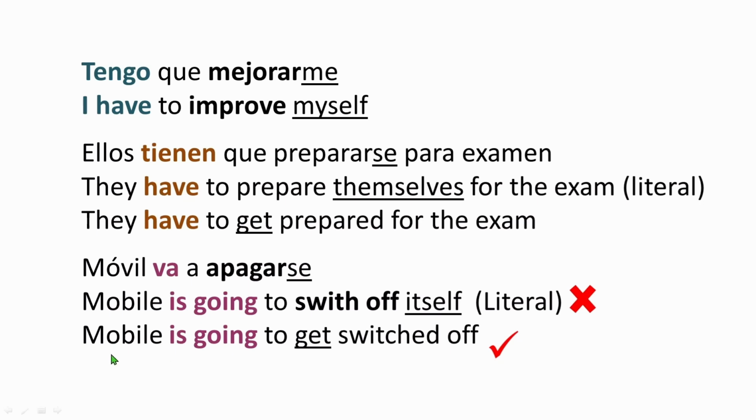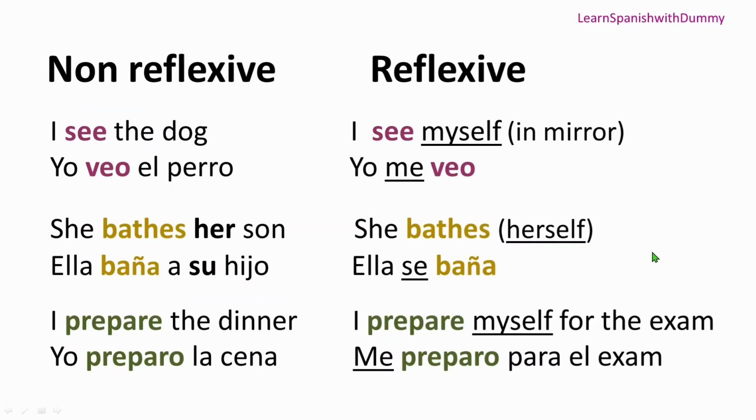But if we do it this way, the mobile is going to get switched off. This makes sense, right? Here what we do, we translate se as get instead. So yes, this is a perfect translation. Some of the time translating me, te, se literally as myself, himself, herself doesn't make sense. So just in that case you can translate it as get. It makes the perfect meaning. All right, that's great. Let's move forward.